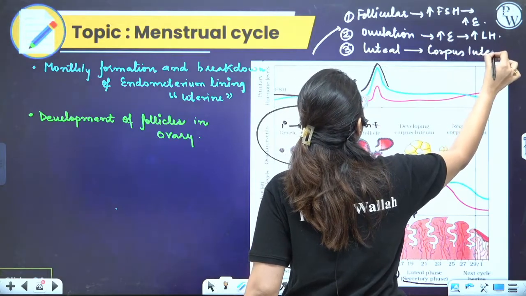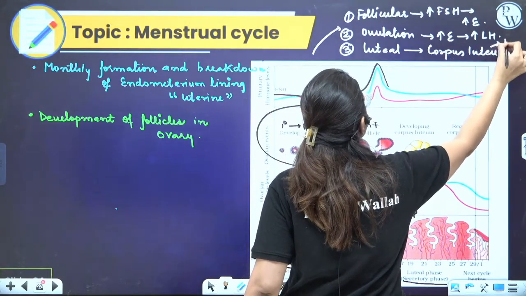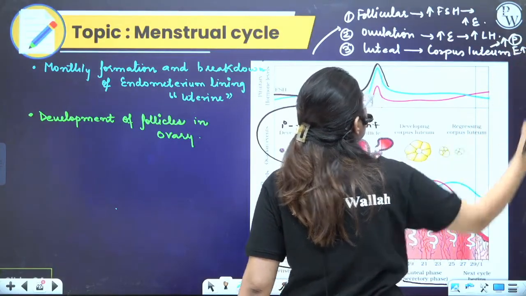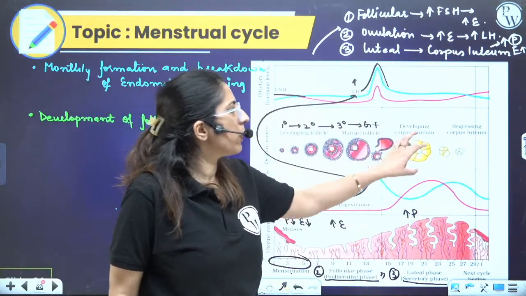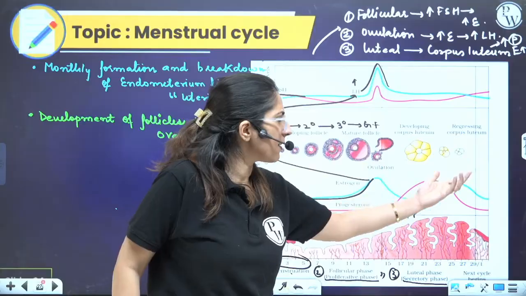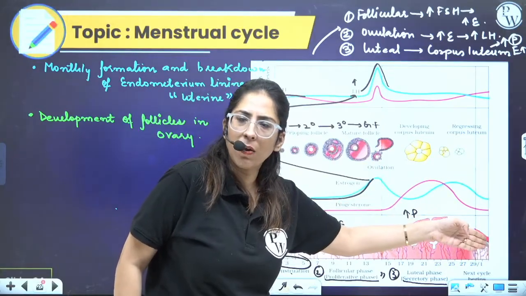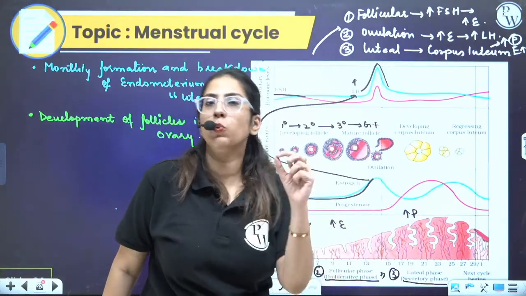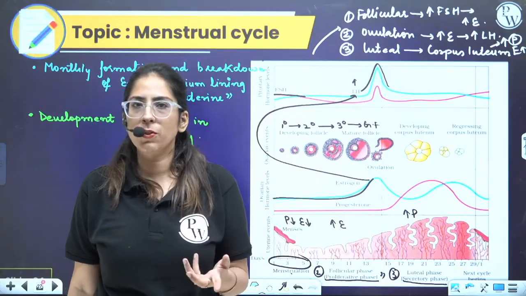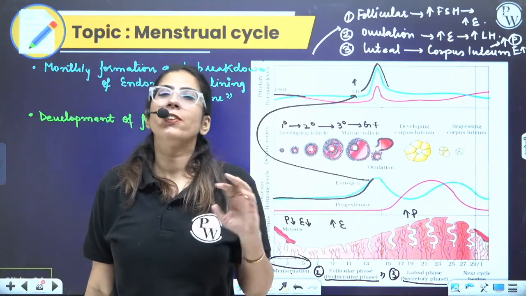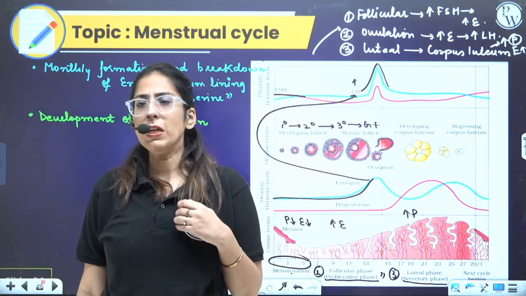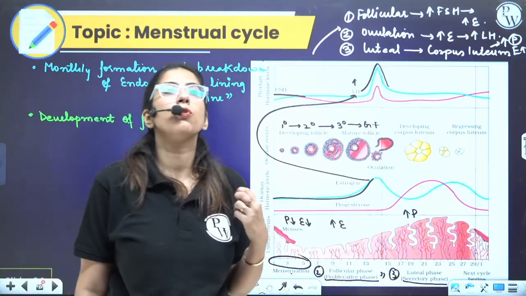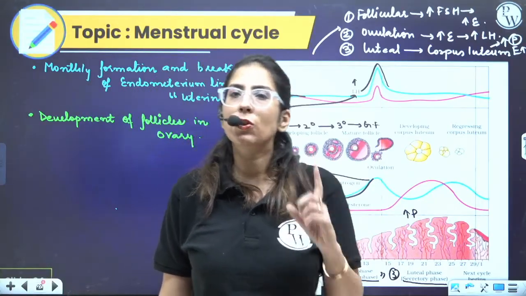Now the corpus luteum is a temporary endocrine gland. It forms progesterone and it forms estrogen also. Clear? As it is temporary, it regresses, and the hormone level goes down. As the level goes down, the menstrual flow starts. This whole cycle is 28 days on average. It varies from person to person. If there is a drastic change in the menstrual cycle 3 to 4 times in a year, one should go and see a doctor. Clear? So it's a 28-day cycle.